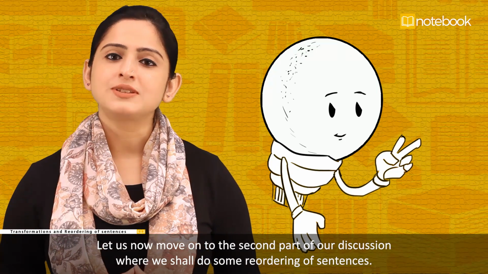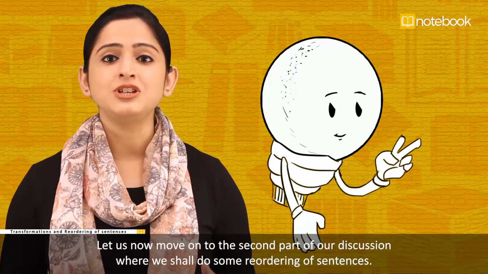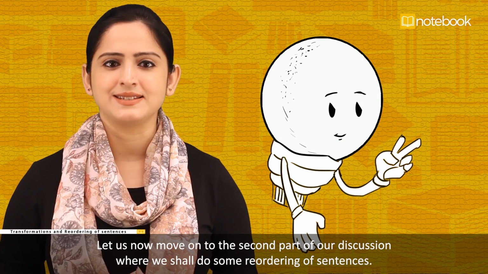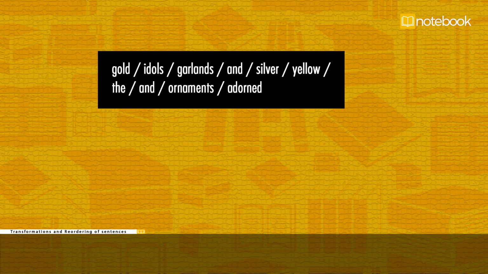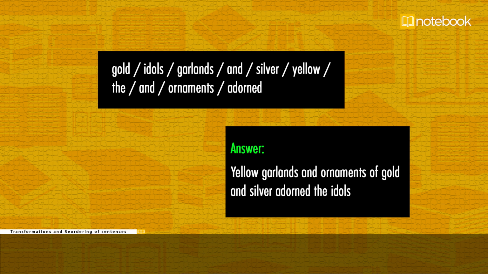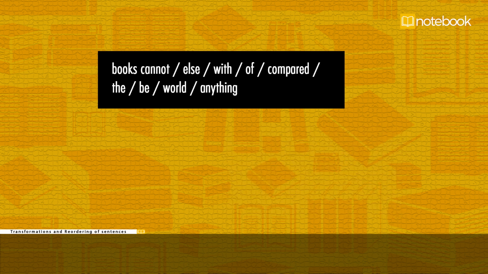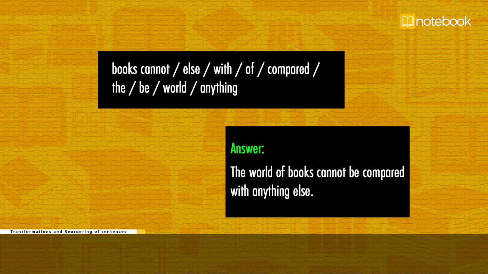Let us now move on to the second part of our discussion, where we shall do some reordering of sentences. Gold, idols, garlands, and silver, yellow, the, and ornaments adorned. Answer. Yellow garlands and ornaments of gold and silver adorned the idols. Books cannot, else, with, of, compared, the, be, world, anything. Answer. The world of books cannot be compared with anything else.